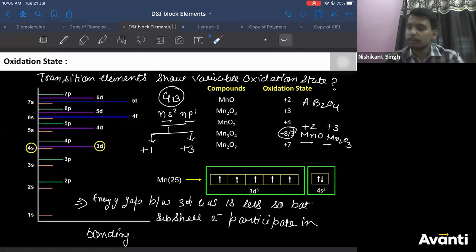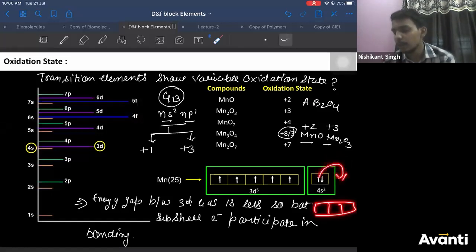Repeat the group 13 part? Group 13, you should know this, Vasan. It is p block. In group 13, we used to say, if the np1 electron participates in bonding, it shows +1. If both the electrons participate in bonding, it loses 3 electrons and shows +3. Manganese can get this electron excited. What's the problem? This 4s electron can be excited to the next subshell, 4p. Then you have 7 unpaired electrons.